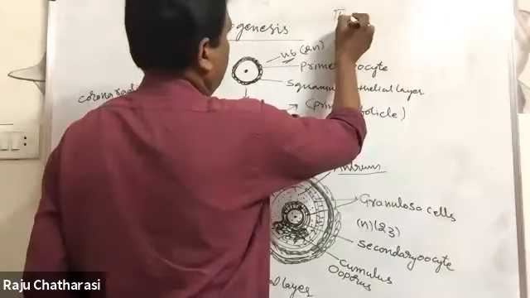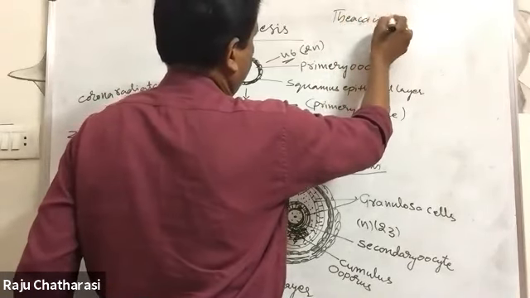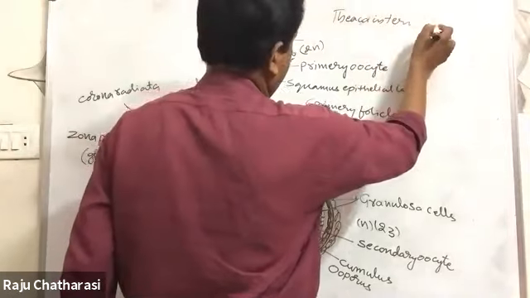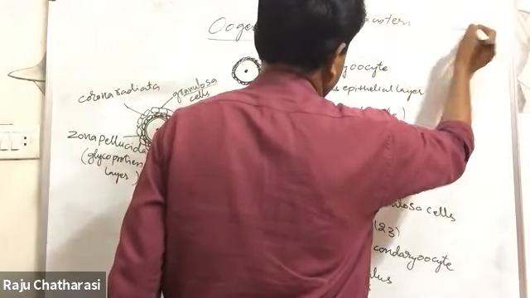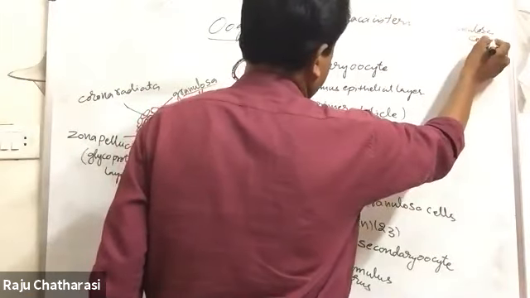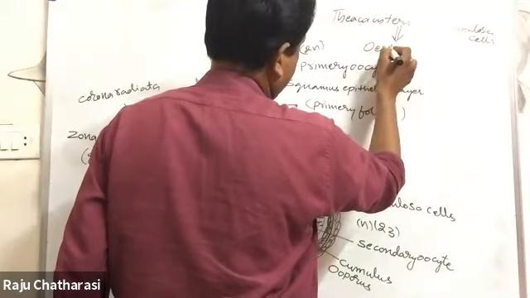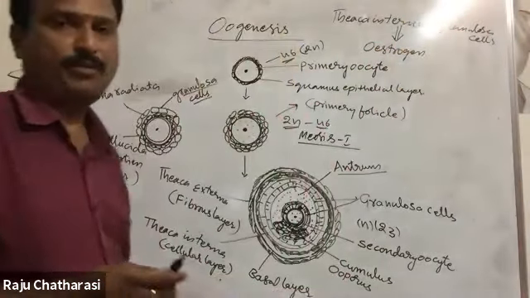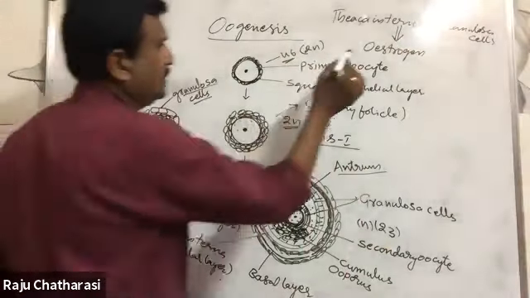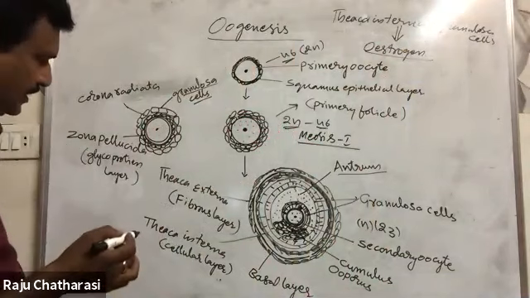Theca interna plus granulosa cells produce estrogen hormone. Estrogen hormone. Okay, this is a female steroid or sex hormone, right?